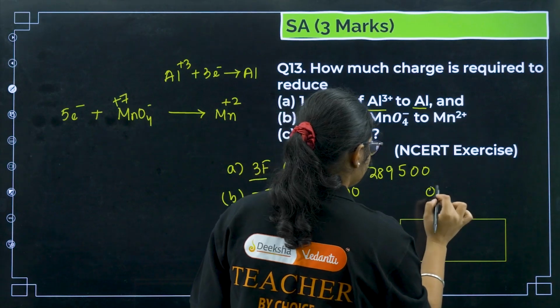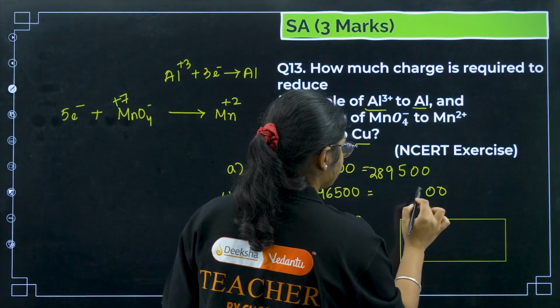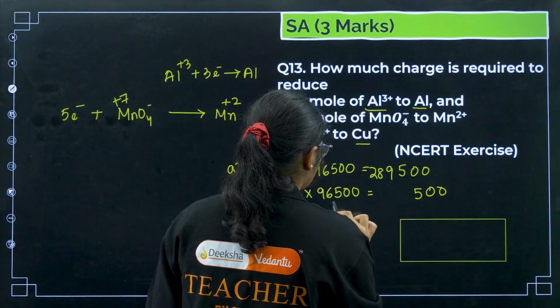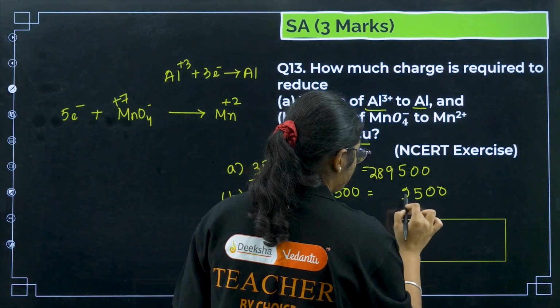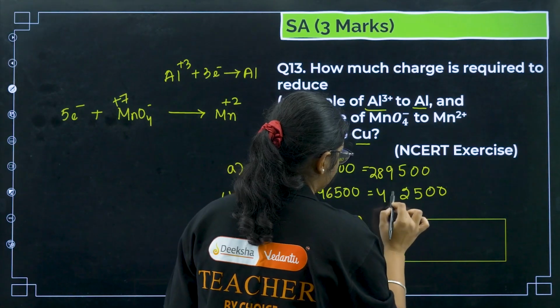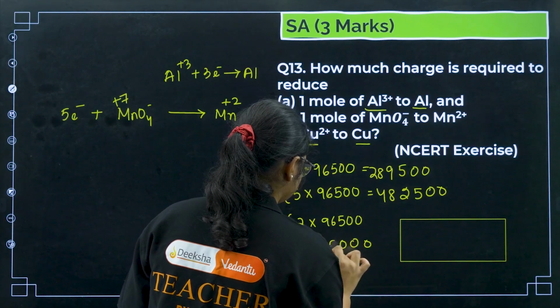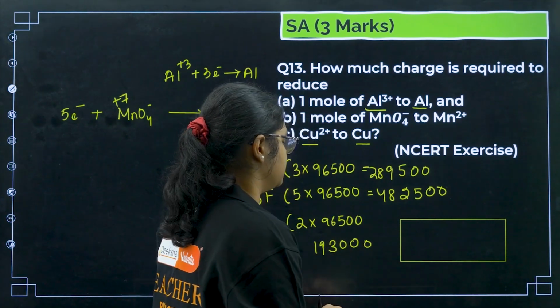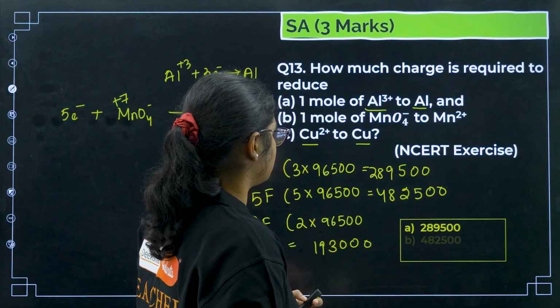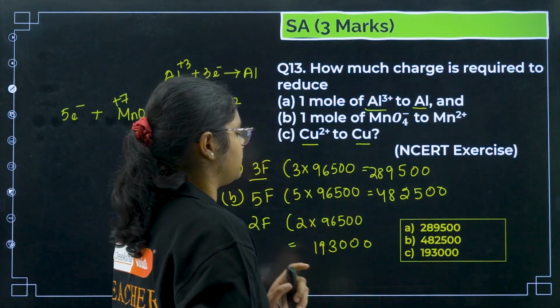If I multiply 5, 5 5s are 25, 5 6s are 30 plus 2 is 32, 5 9s are 45 plus 3 is 48. Now this one will be 193000. Okay, so you can see these are the values for this particular question.